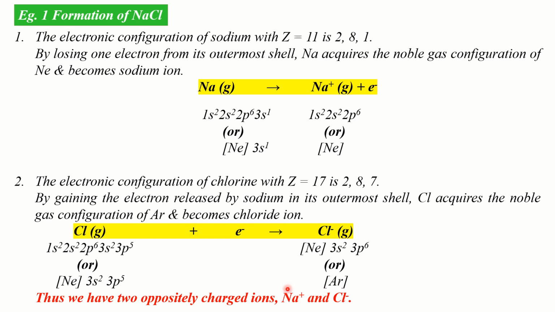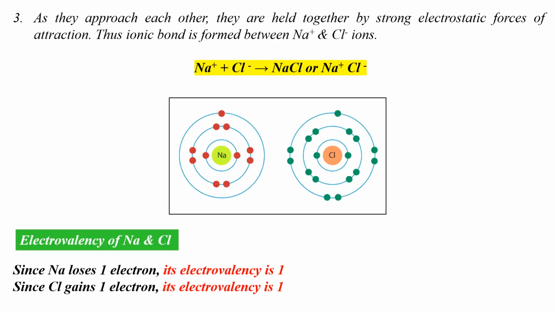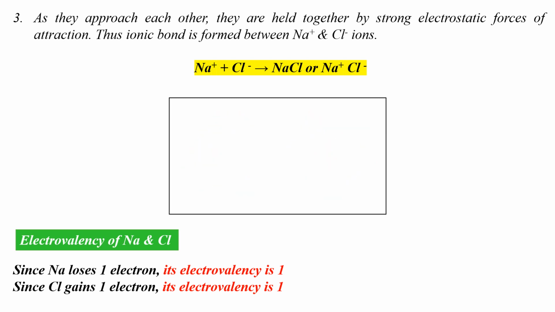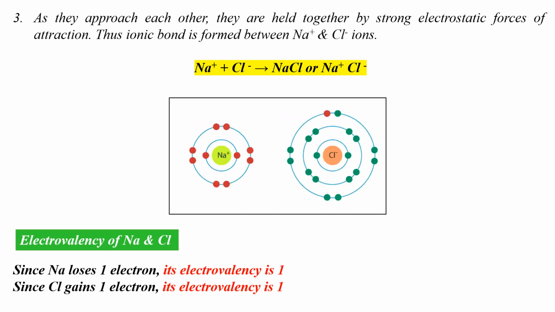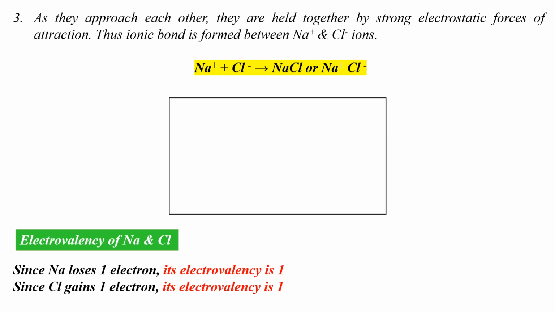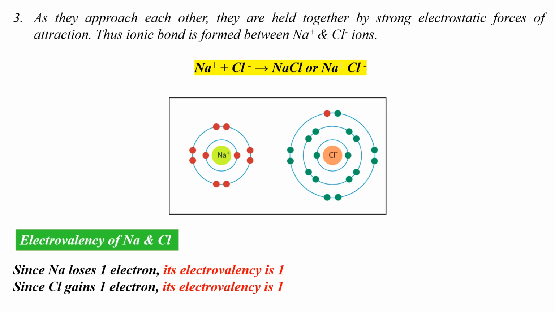Okay, thus we have two oppositely charged ions, Na+ and Cl− here. Know that when two oppositely charged ions, that is Na+ and Cl− ions, approach each other, electrostatic forces of attraction come into action between them. They will be held strongly, tightly by electrostatic forces of attraction. Thus, an ionic bond is formed between Na+ and Cl− ions, which is given by the process Na+ plus Cl− gives NaCl, or you can also write it as Na+Cl−.